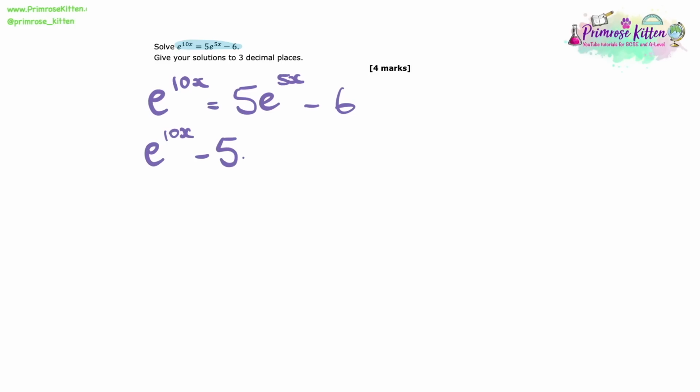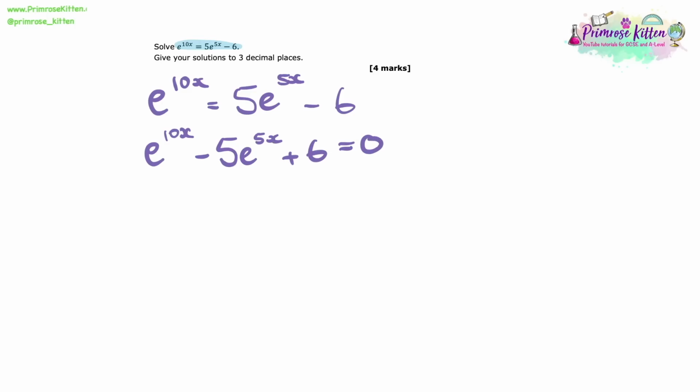Here we're asked to solve e^(10x) = 5e^(5x) - 6, giving your solutions to 3 decimal places. Well, this is what I like to call a hidden quadratic equation. We should recognise that the powers of these exponentials, or powers of anything in a question, are in the ratio of 2 to 1. And when that's the case, it generally means it's a quadratic.